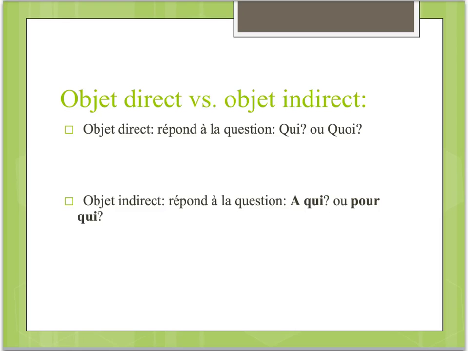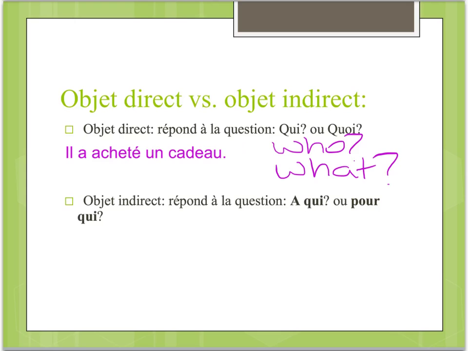Avant de parler des pronoms d'objets indirects, il faut parler de la différence entre l'objet direct et l'objet indirect. Ça, c'est très important. Donc, premièrement, l'objet direct répond à la question qui ou quoi, ou en anglais who or what. Par exemple, il a acheté un cadeau. And we previously learned to replace un cadeau with the direct object pronoun le and put it before our helping verb since we're in the passé composé.